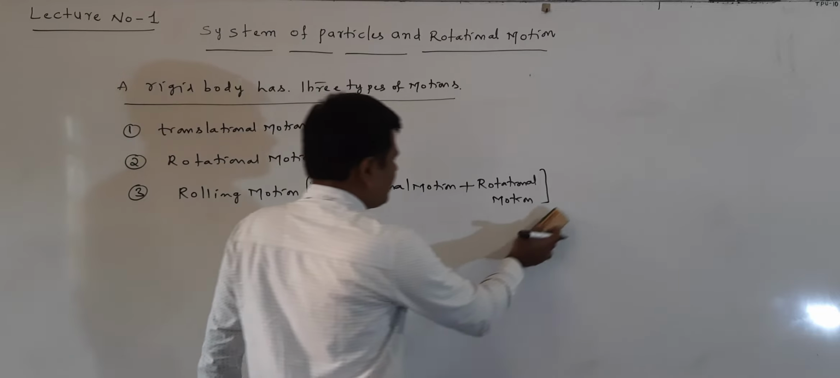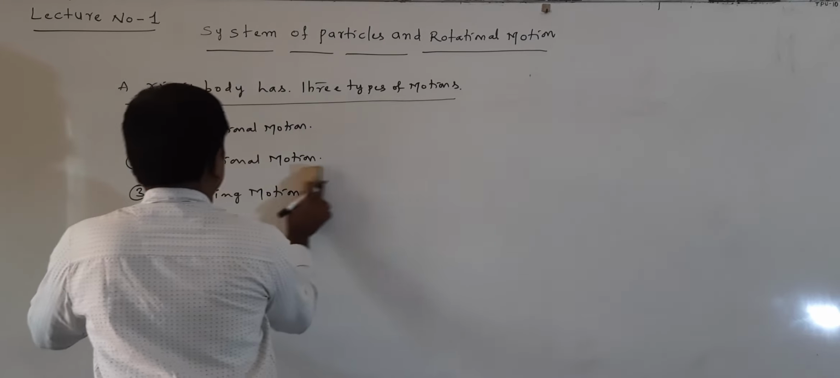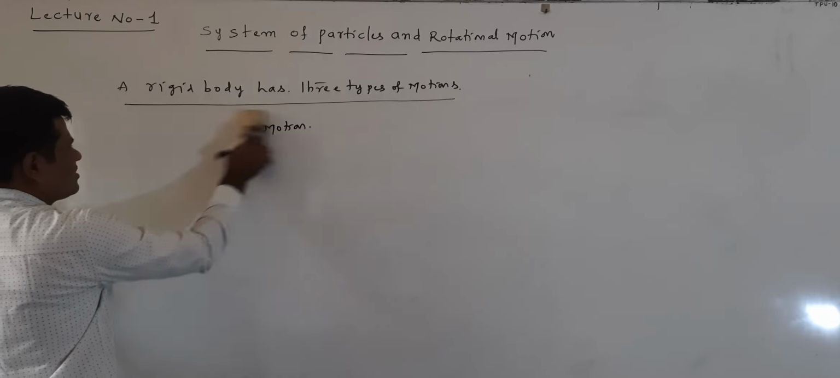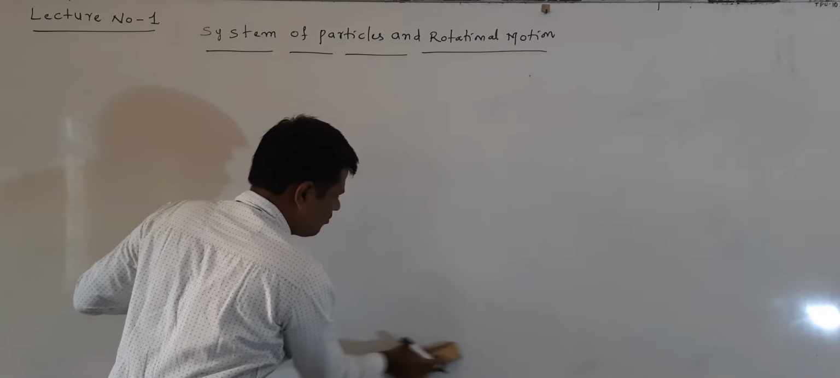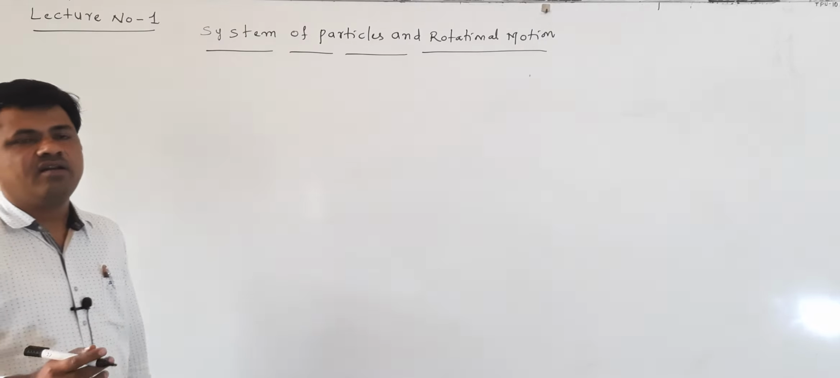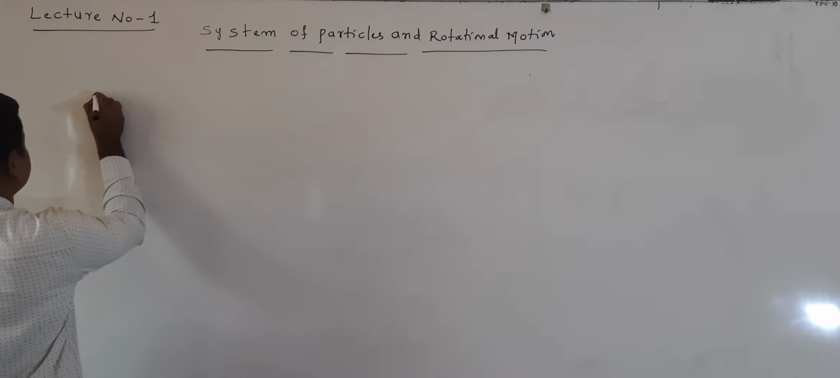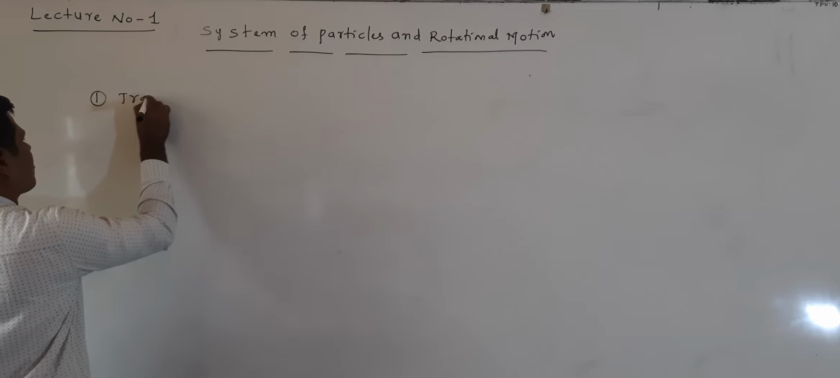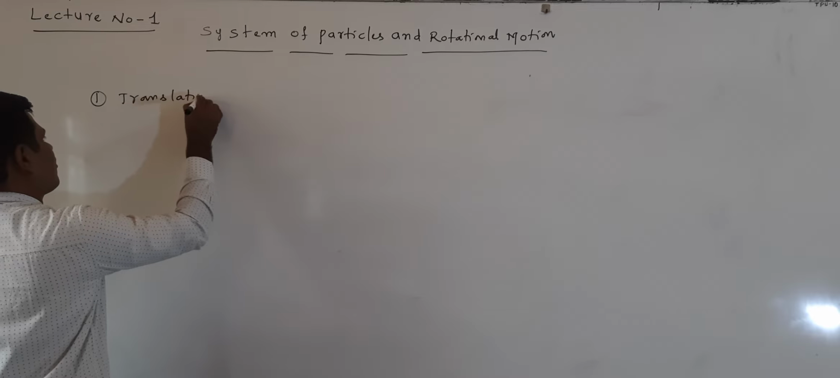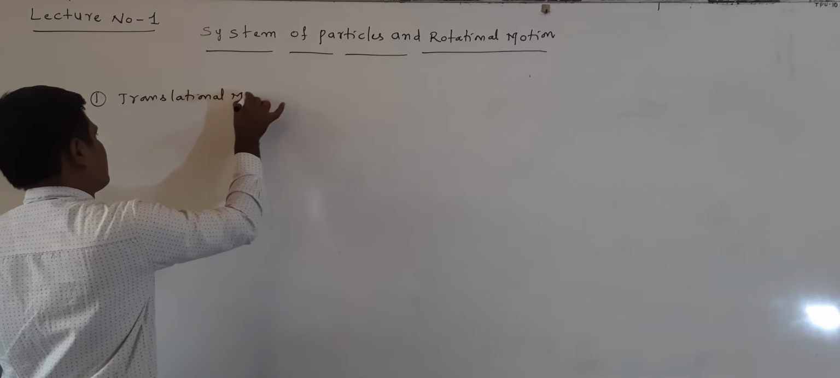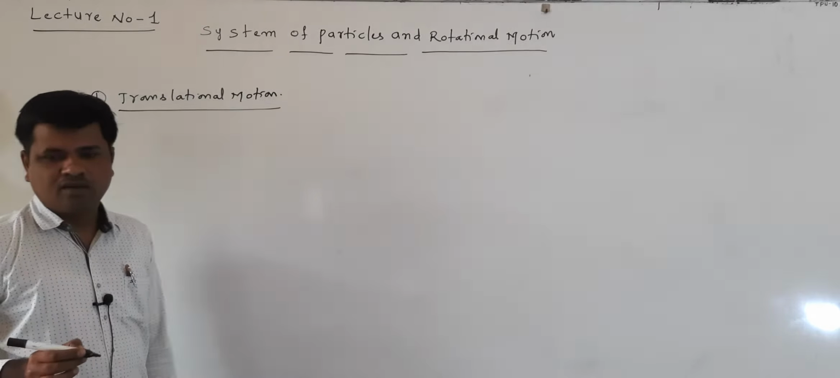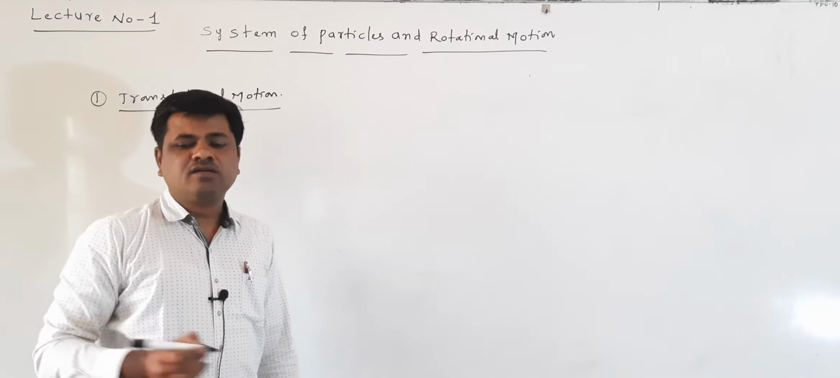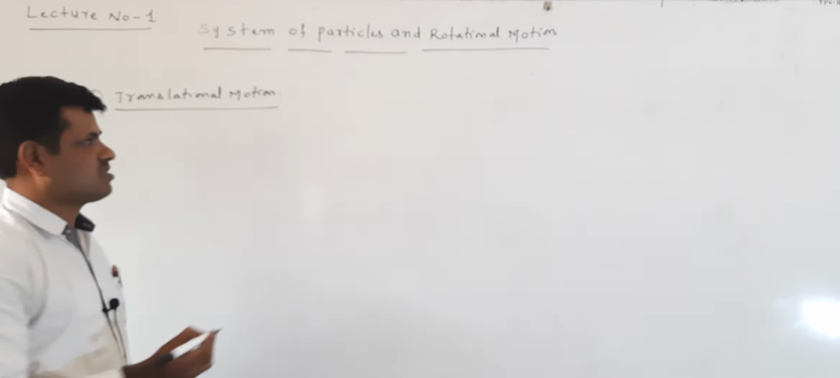A rigid body has three types of motions. One is called a translational motion, the second is called a rotational motion, and the third is called a rolling motion. Now, first of all, we are discussing the translational motion. What is a translational motion?